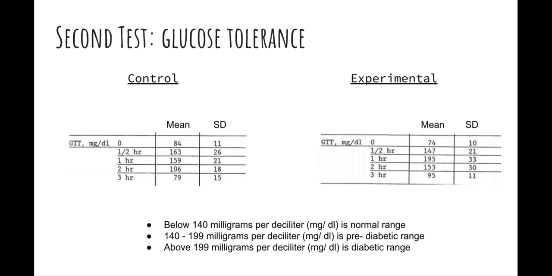In the experimental rats, after 30 minutes, their glucose levels reached pre-diabetic, but they continued to grow almost up to the diabetic range, being only 5 milligrams off. It eventually came back down to the normal range, but if somatostatin was our unknown hormone, the blood glucose levels in the experimental rats would not have gotten that high.